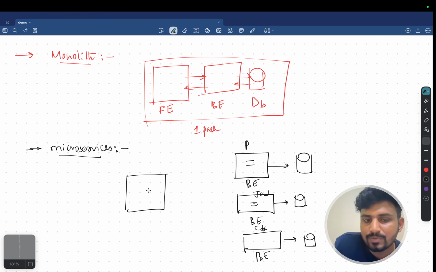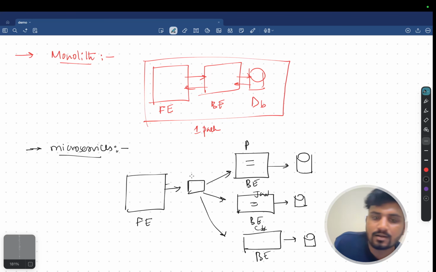Okay, so one particular front end. Now the front end layer is one, but we are going to have multiple backends. Now this is what? One backend, second and third. Now this is connected with what? Front end. Now this is your API gateway. The API gateway is a bridge between your front end and back end, the different layers.